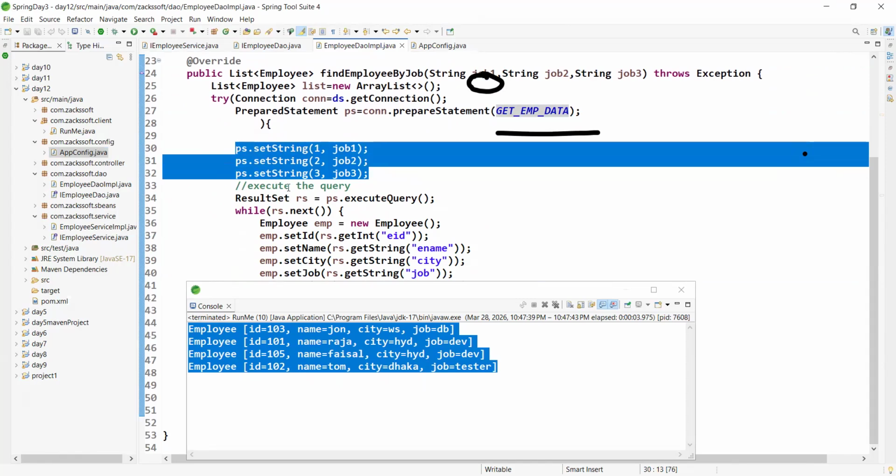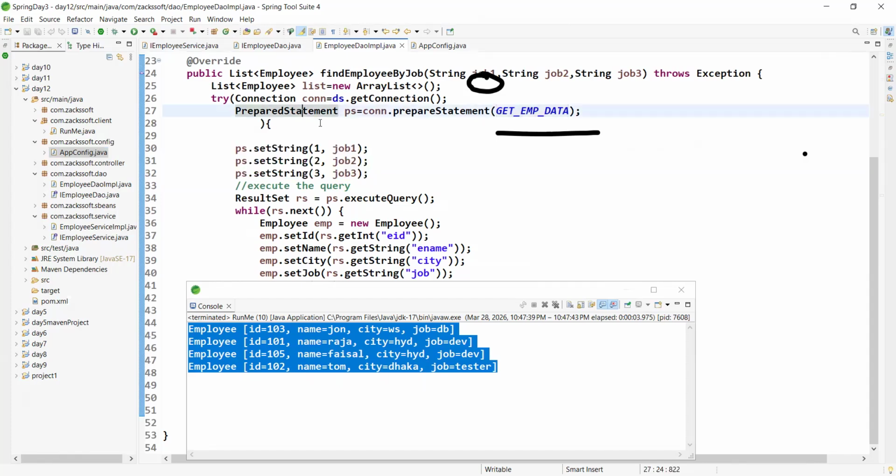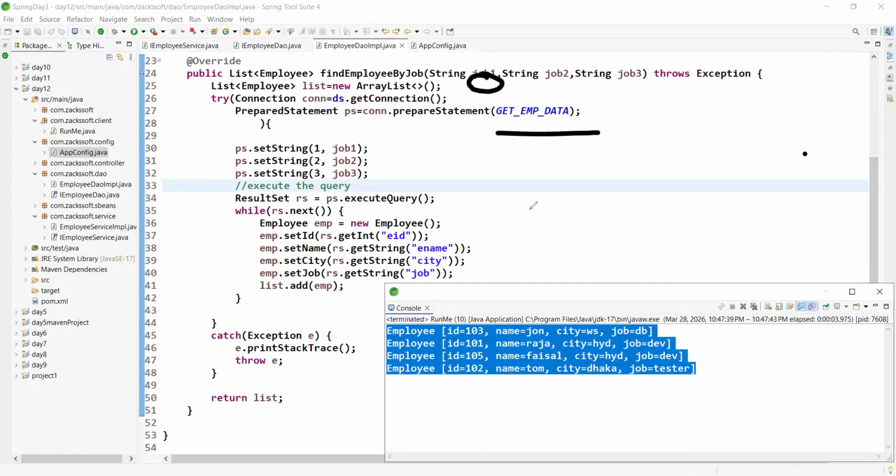So what is our next task? We created the connection, we have the connection and the prepared statement. The next step is to execute the query, so we are using the method ps.executeQuery. The return type is ResultSet. This will return one result set.